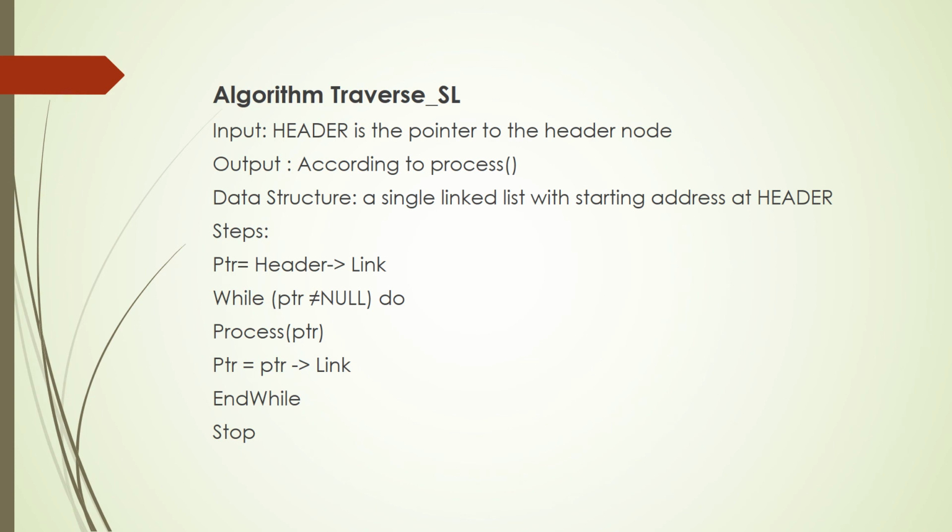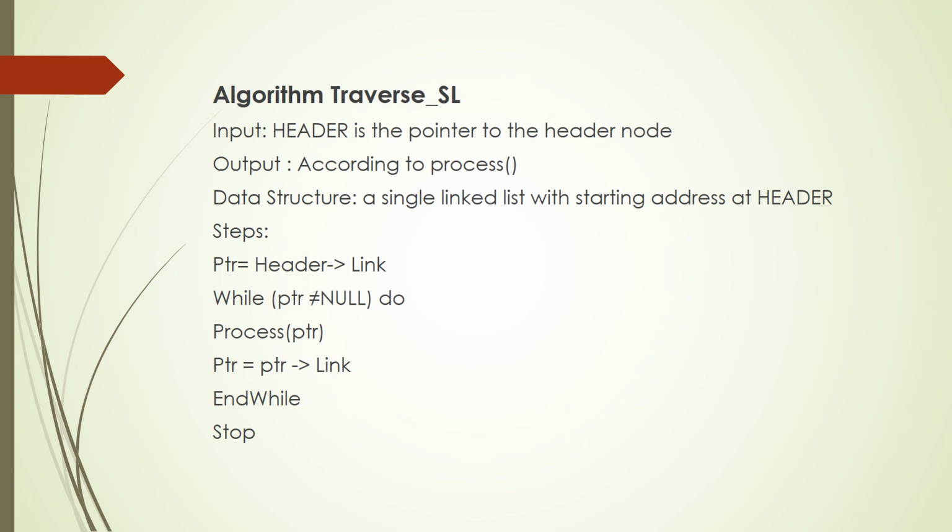I repeat, header is a pointer variable which is storing the address of the memory location where the first data element of the linked list has been stored. So you have that data with you. You know which is the first address where you can find the first data of the linked list. So that is available.